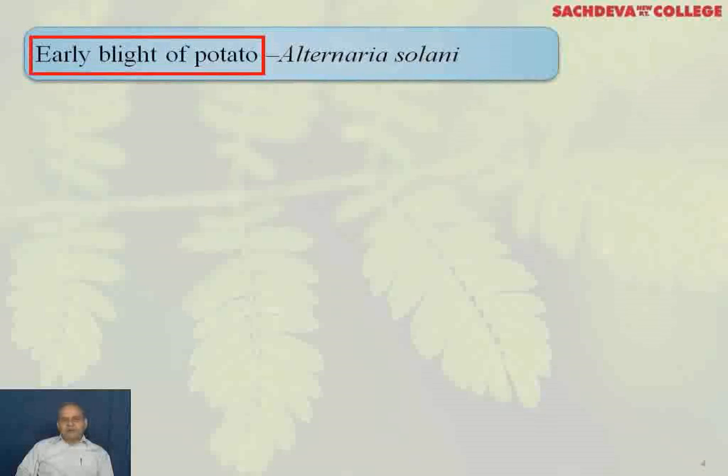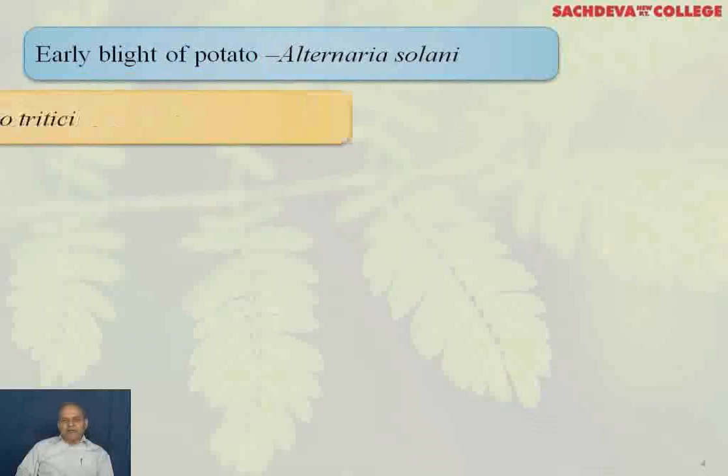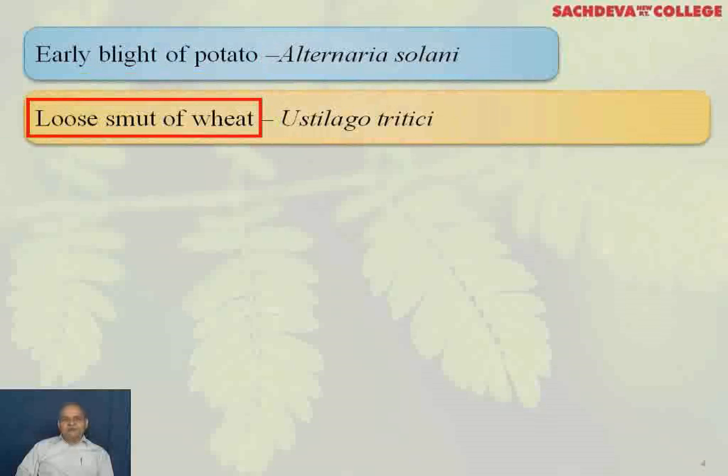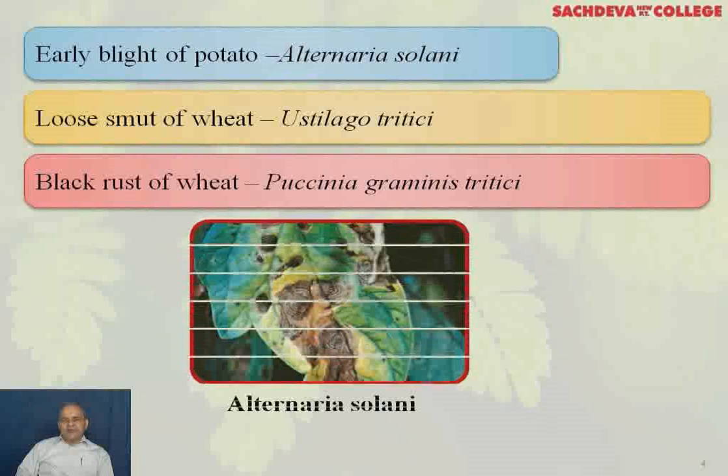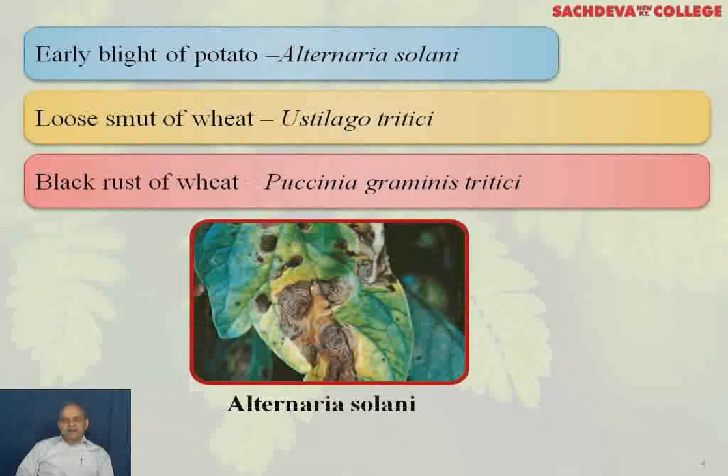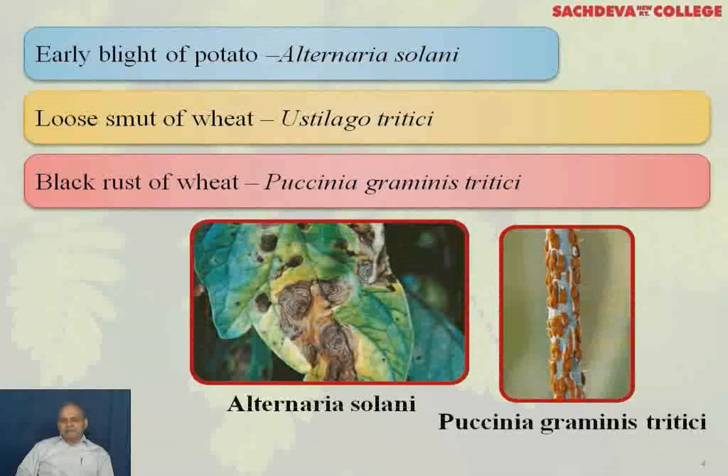Early blight of potato by Alternaria solani. Loose smut of wheat by Ustilago tritici, black rust of wheat by Puccinia graminis tritici. This is Alternaria solani causing early blight, and this is Puccinia graminis tritici on the wheat.